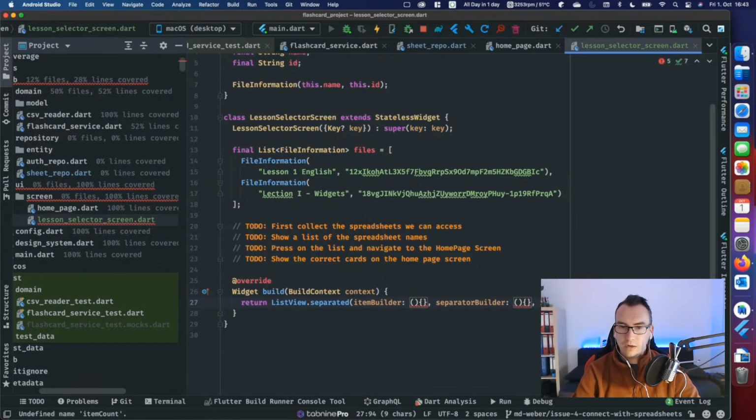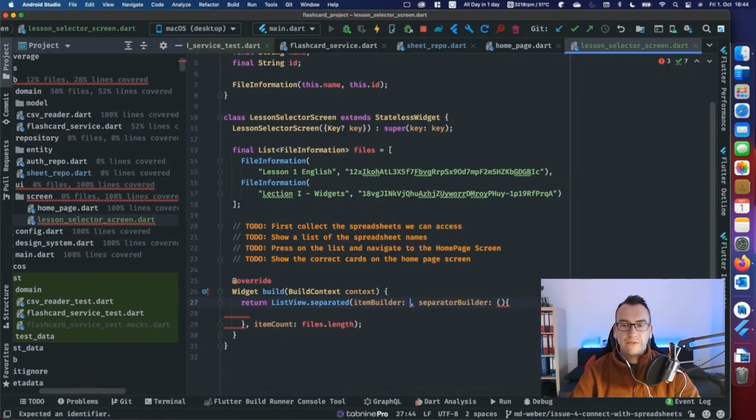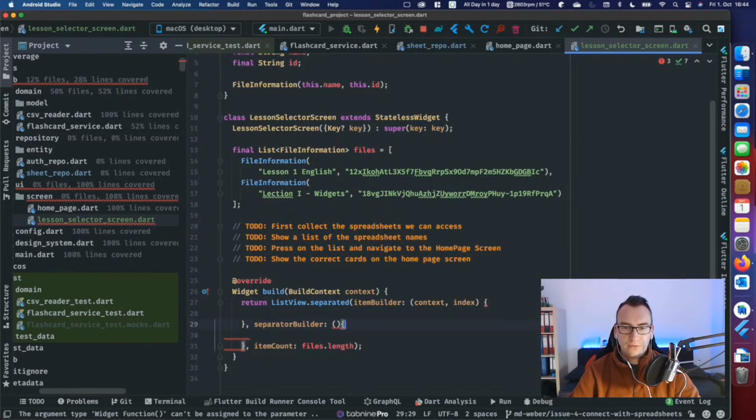So I create some parts, and we want to take the files.length. As I said, this all is a little bit MVP-like, so we just want to release something at the end. And as you remember, we talk about builders here. So the first thing is an item builder. A builder in Flutter always contains the context in any kind of way. In this specific place, item builder, we also get an index with it. The same behaves for the separator builder. This one also gets a context, but also an index.